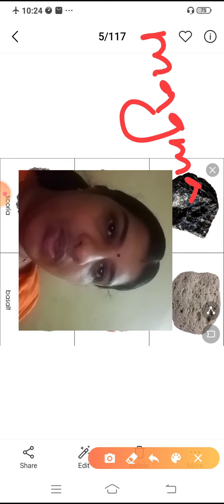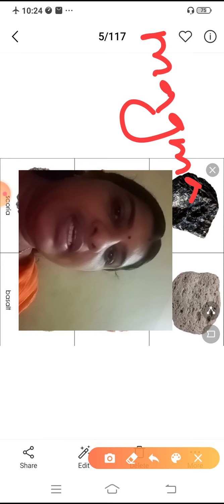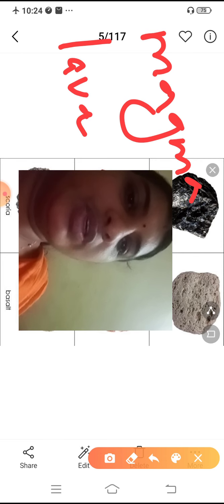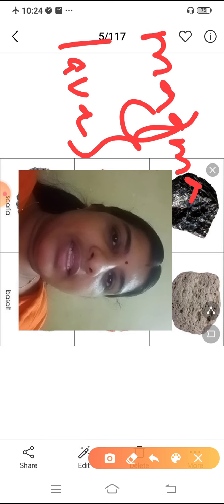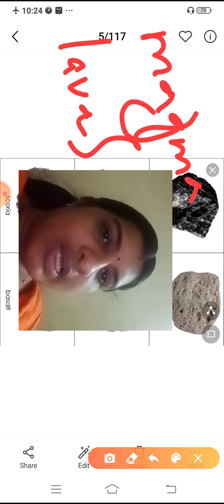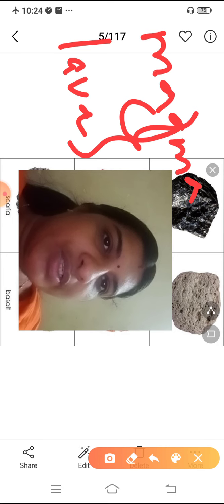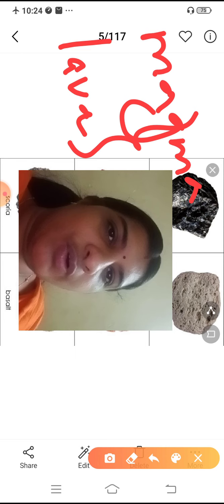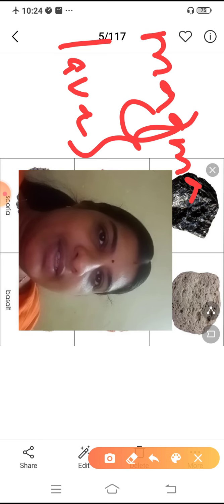When it comes out through fissures, through volcanic eruption, it is then called lava. So both are the same. When it is inside the earth, it is known as magma, and when it comes outside, it is known as lava. Cooling of this molten material gives rise to the formation of igneous rock. So cooling or solidification of magma and lava gives rise to the formation of igneous rocks.